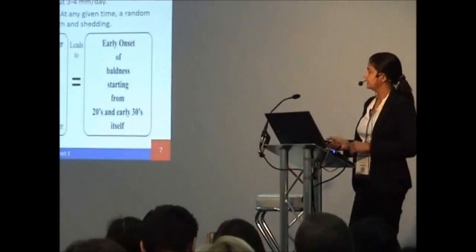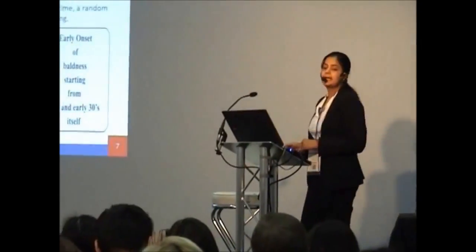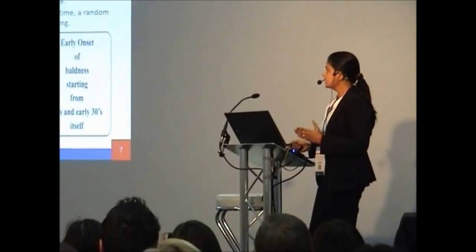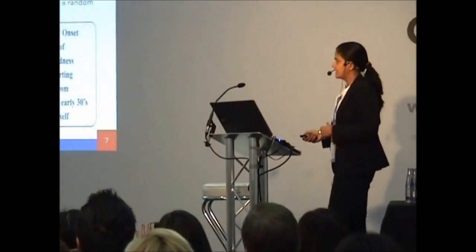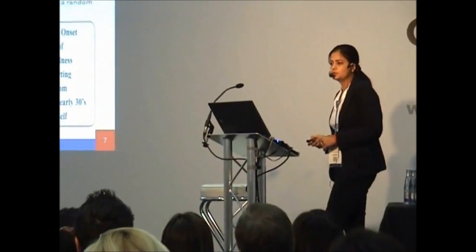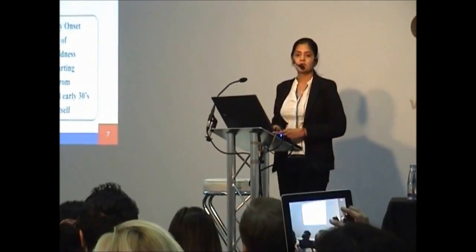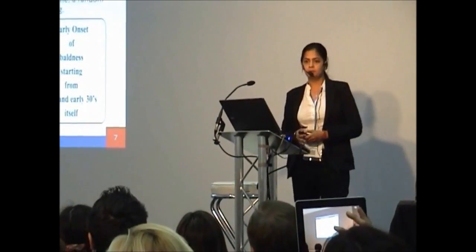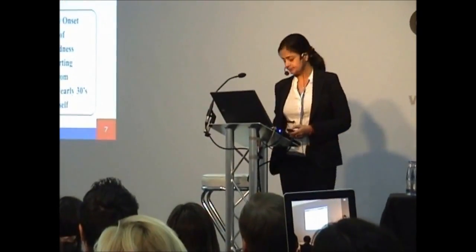Genetic factors, that is alopecia, along with other factors such as hormonal changes, PCOD, thyroid, childbirth, menopause, and others, if they are combined, cause a severe start of hair loss. This is what we call the onset, and it starts at an early age, 20 as well as 30, and it is a very severe stage for a human being.